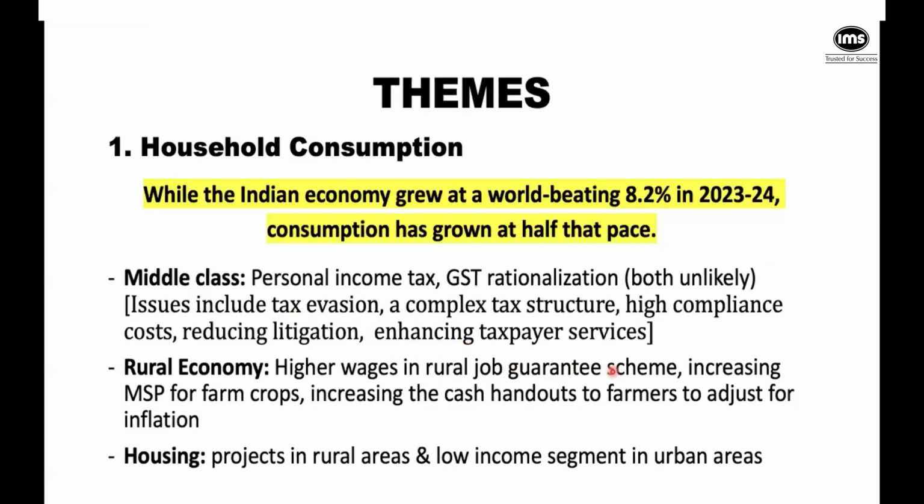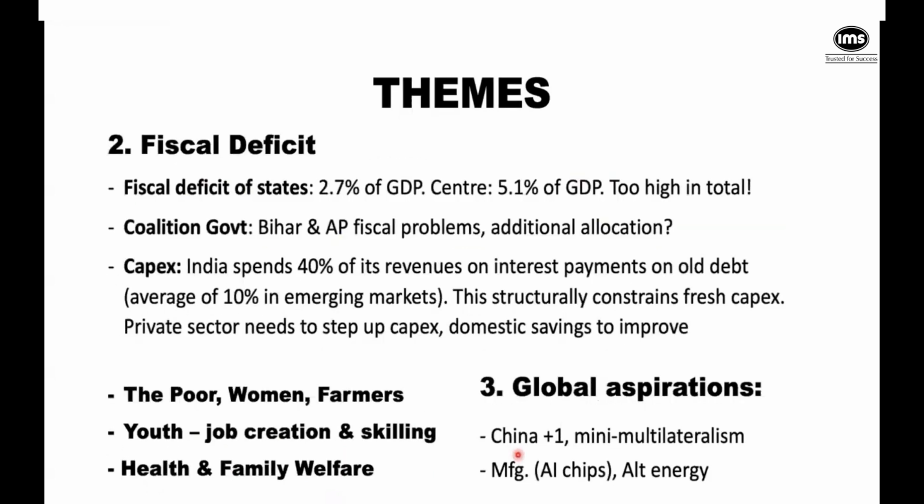Another interesting thing that we will see, the government is focused on housing. Government is looking at housing in the rural areas. The government is looking at housing in the urban areas for low income. But is there corruption? Is money trickling down? Are those projects delayed? Are funds being sanctioned or not? These are issues. Another thing that we could focus on, of course, which we have touched upon earlier, is that fiscal deficit is something the government is bound to. It has to look at these aspects, right? It's not just the center, but also the states that have got deficits, so the state deficits are also adding on.